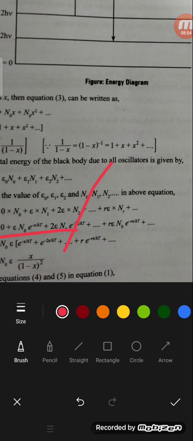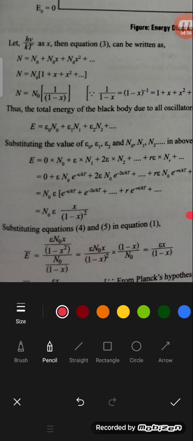Then after taking n0 common, we have n0 and E, then e to the power of minus E by kT will remain, plus e to the power of minus 2E by kT plus r E into e to the power of minus rE by kT. So again this is in the form of the binomial expansion, e to the power of minus x plus e to the power of minus 2x, like this. If we follow the binomial expansion, then the formula will be x by (1 minus x) squared, if we assume e to the power of minus E by kT is equal to x. Then finally we have the formula E bar is equal to E by N.